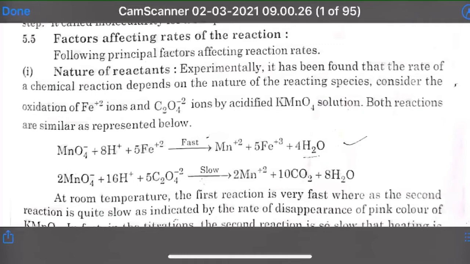Today in this lecture we are going to discuss the factors affecting the rate of reaction. So the following principles are the factors affecting the rate of reaction. First is the nature of the reactant.